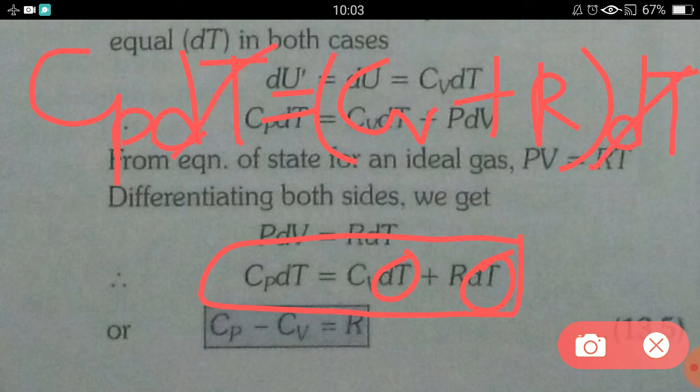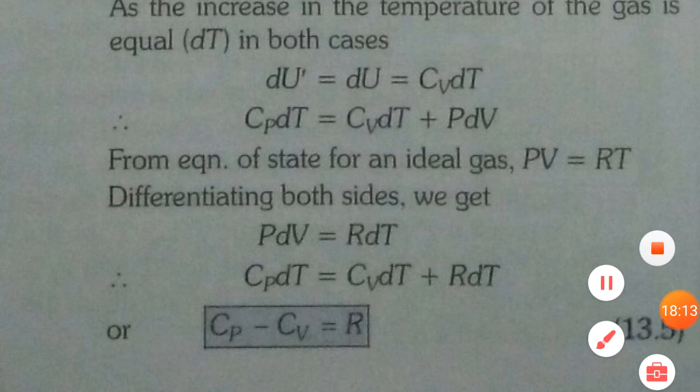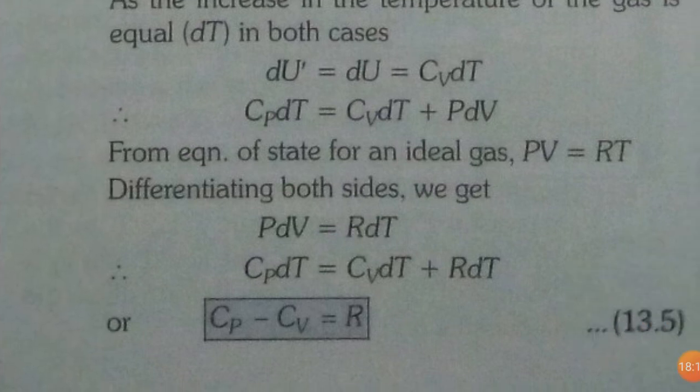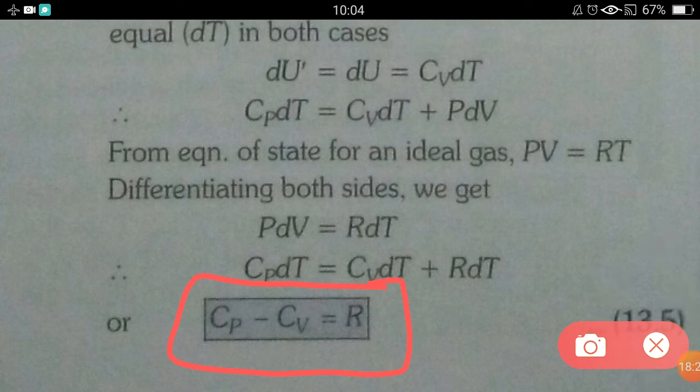So dT gets cancelled and we will have Cp equals Cv plus R, or if we transpose Cv to the left side, we will have this formula: Cp minus Cv equals R. This is the relation between specific heat at constant pressure and constant volume, and this formula we have derived with the help of the first law of thermodynamics.